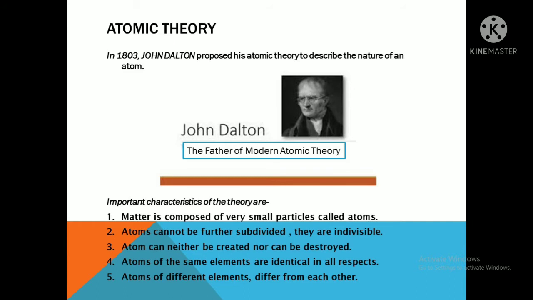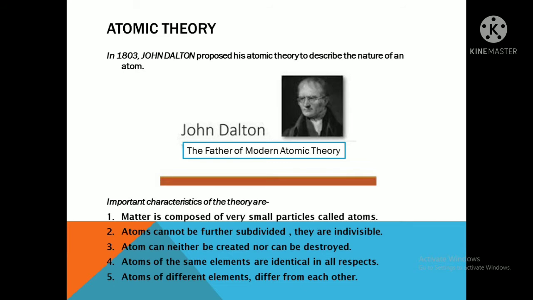Now, he has given some characteristics of this theory. So, what are those characteristics? Let's see. Matter is composed of very small particles called the atoms. Atoms cannot be further subdivided, they are indivisible. Atoms can neither be created nor be destroyed. Atoms of the same element are identical in all respects, and atoms of different elements differ from each other. Okay, so these five were the important characteristics of this theory.